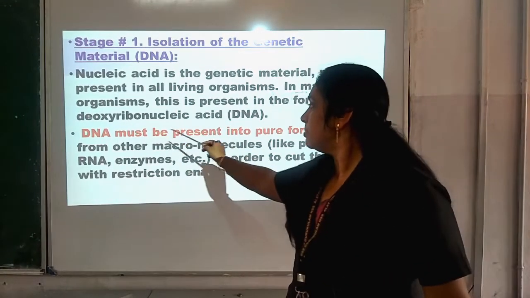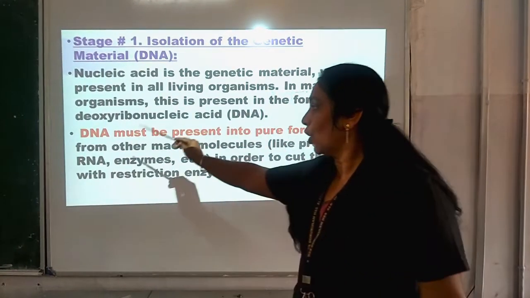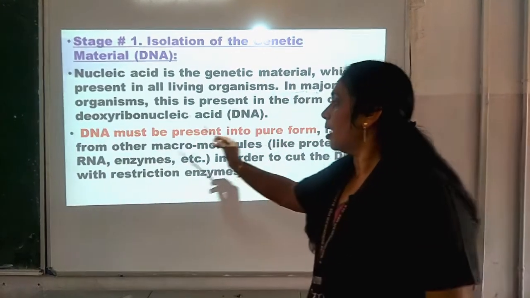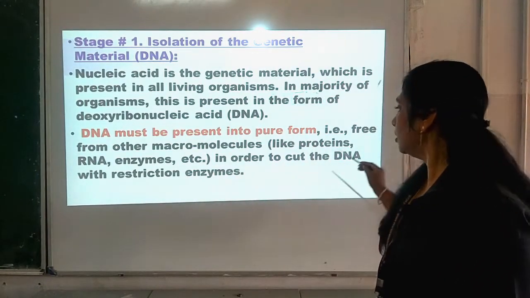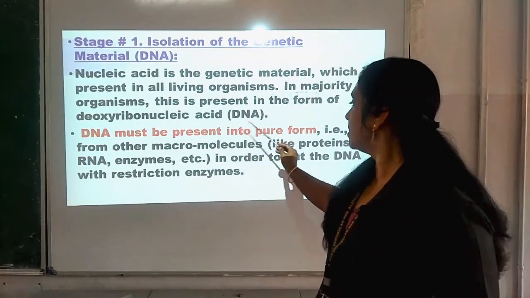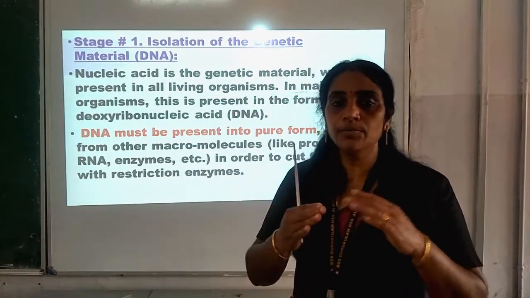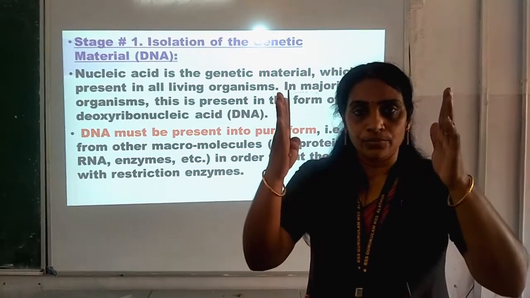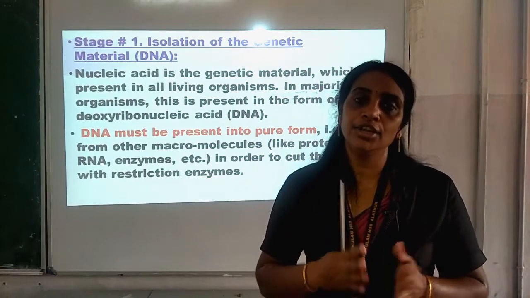Now, DNA must be present in pure form, that is free from other macromolecules like protein, RNA, enzyme, etc. In order to cut the DNA with restriction enzyme, why must the DNA be present in pure form? Because it has to cut. When it is in pure form, only then will the restriction enzyme be able to select which part is needed there, and from there it can cut the DNA into fragments.